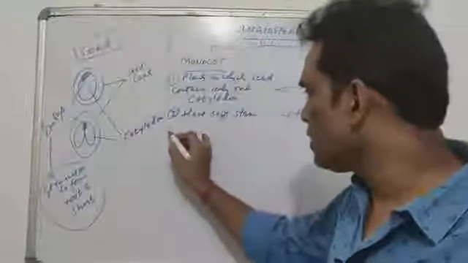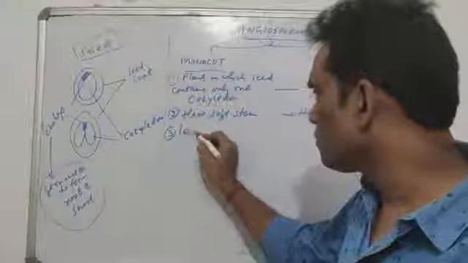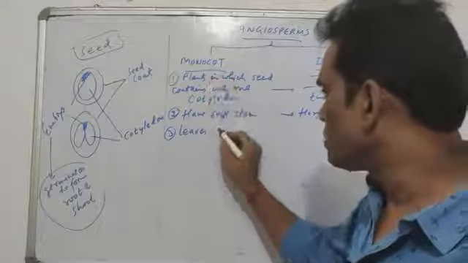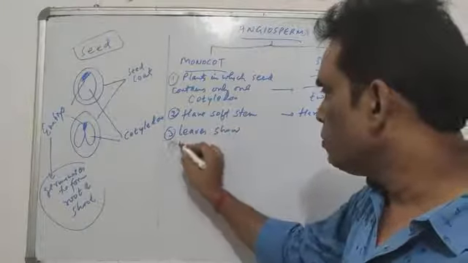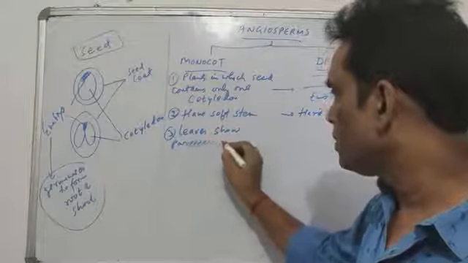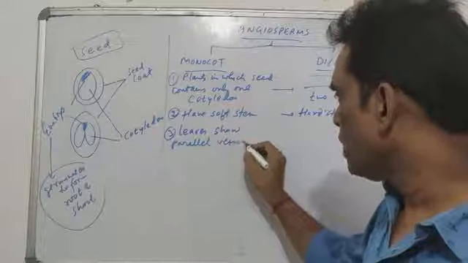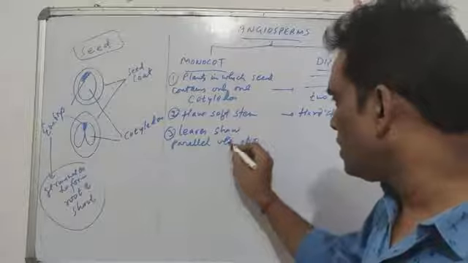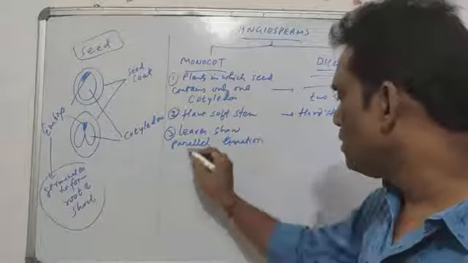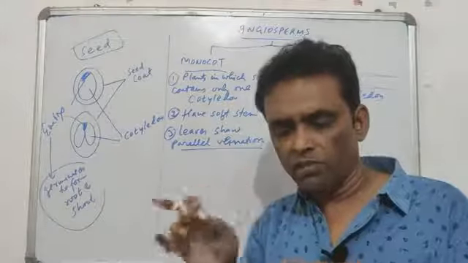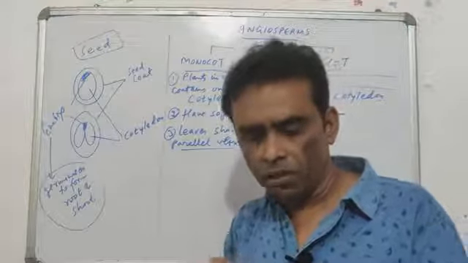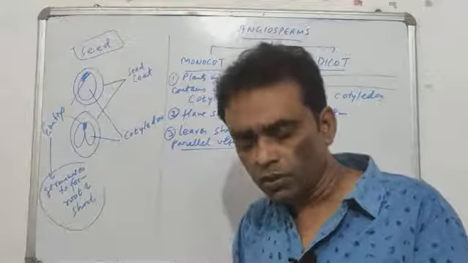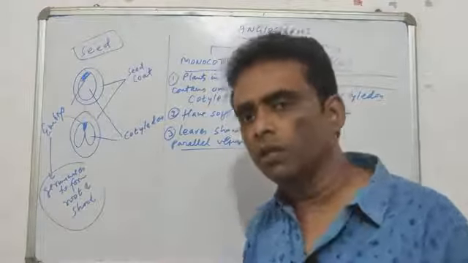But the clearest difference is the leaves. The leaves of this plant show parallel venation. Venation, V-E-I-N-A-T-I-O-N, refers to the marks on the leaves. Those marks are actually the marks of vascular bundles, through which xylem and phloem travel along the leaves.